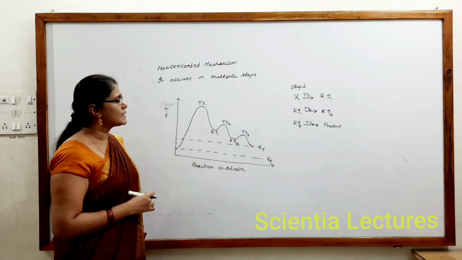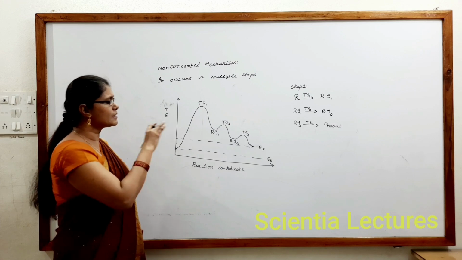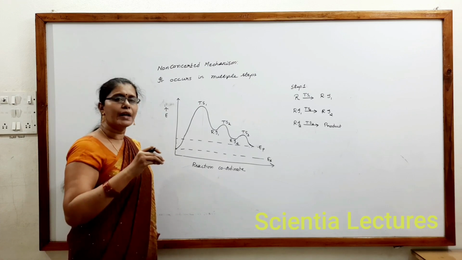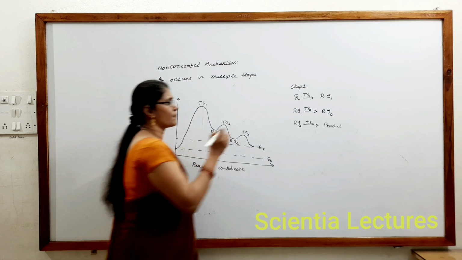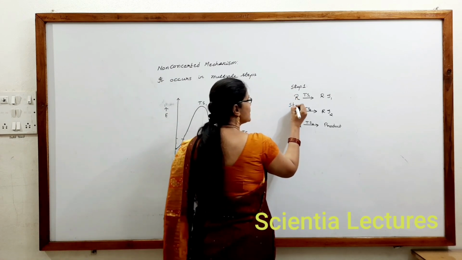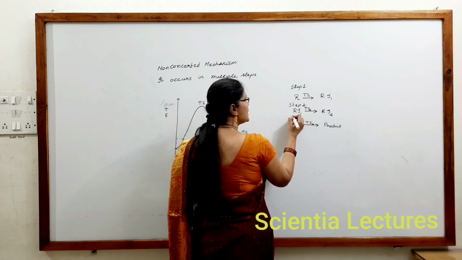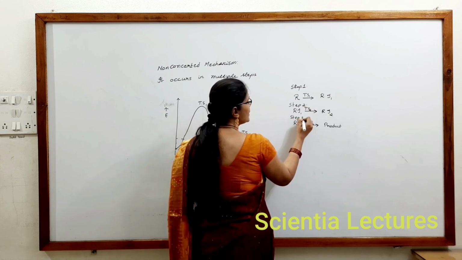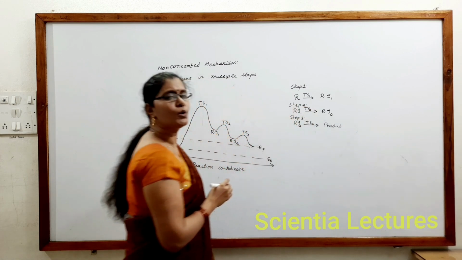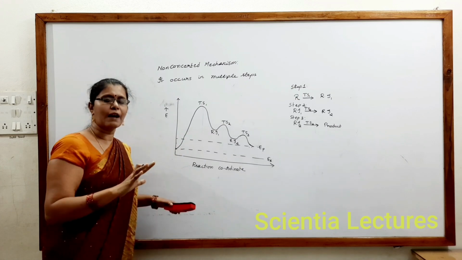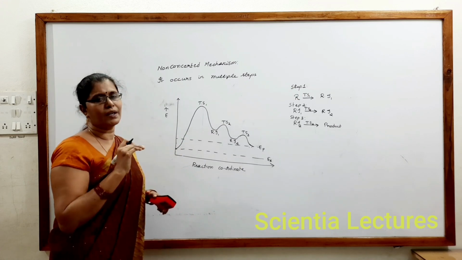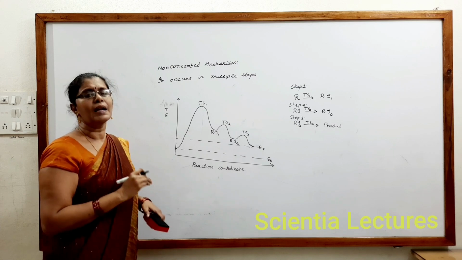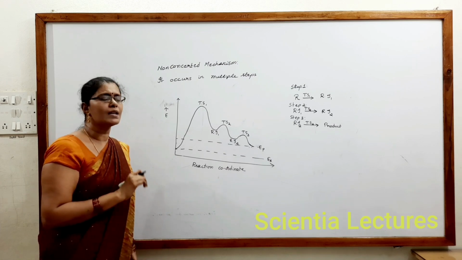Next, let us see another kind of question: which is the slow step, the first, second or third step? This is step 1, this is step 2, this is step 3. Whichever step in the given graph has higher activation energy is the slow step, and the least activation energy is the fast step.